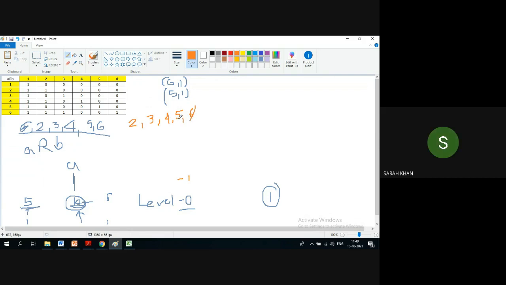What are the comparable elements for 5? Only 5. So it is the right candidate for level 1. What are the comparable elements for 4? 2 and 4. So apart from 4, there are some other elements. Therefore, it is out of question. What about this? Only 3, yes. What about this? Only 2. So we'll take this at level 1.